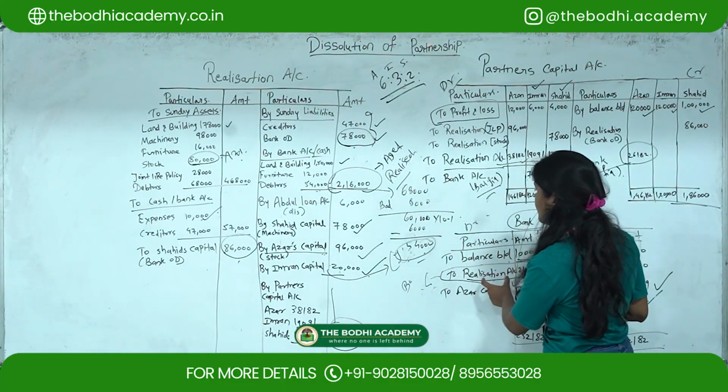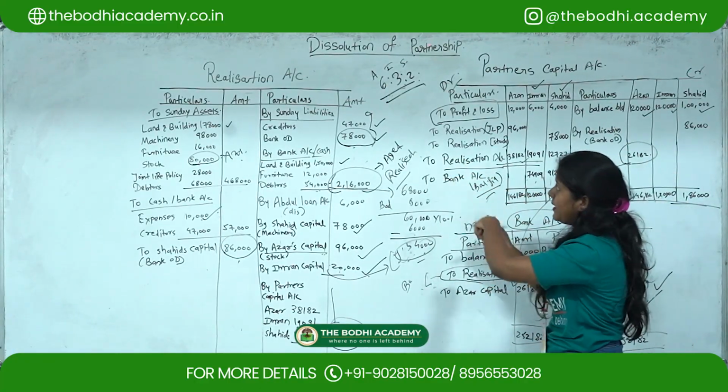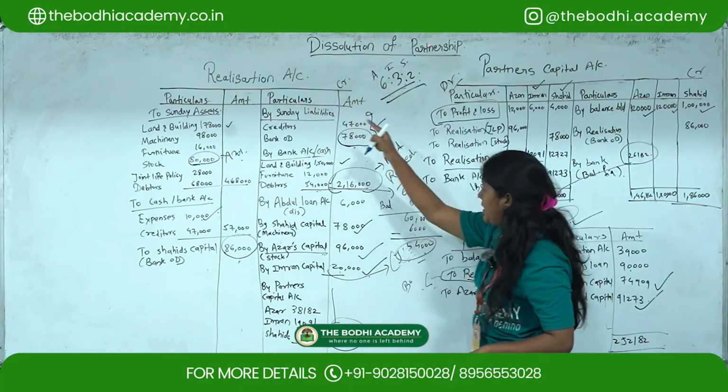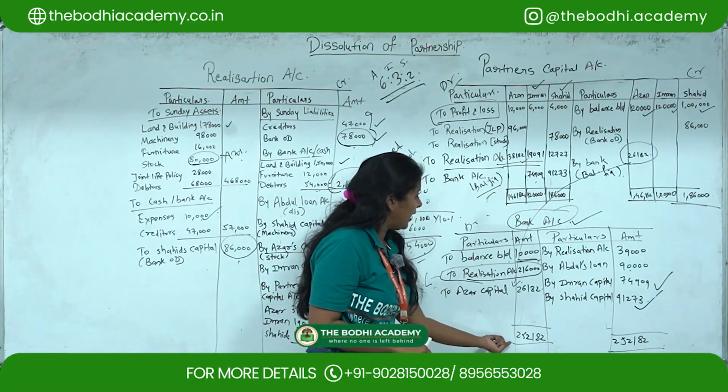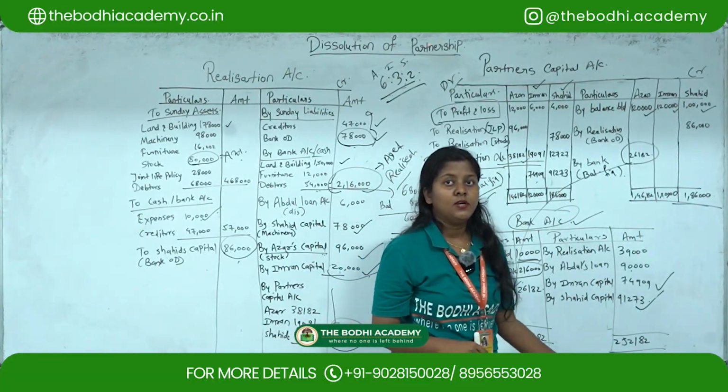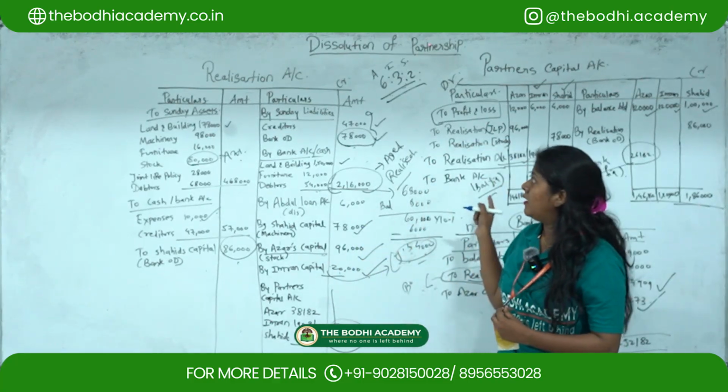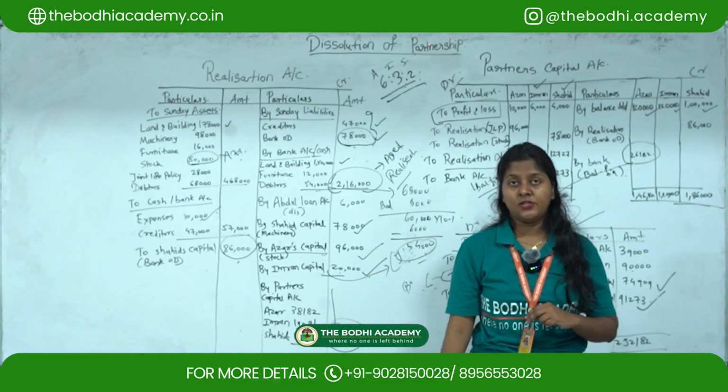So that will come under the debit side, because over there it is on the credit side of realization account. Later on we have to tally both the sides, and we are getting the answer as 2,52,182. So this is how you have to solve the realization account under dissolution of partnership.